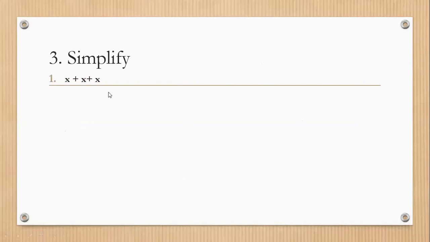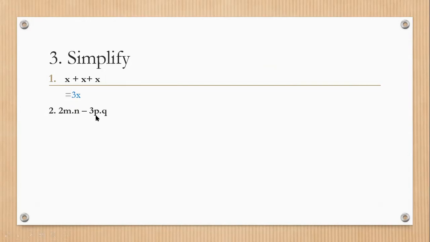x plus x plus x. How many x are there? 1, 2, 3. That means your answer will be 3 into x, which means 3x. Okay? Your answer will be 3x. For example, if one more x is over there, the answer will be 4x.